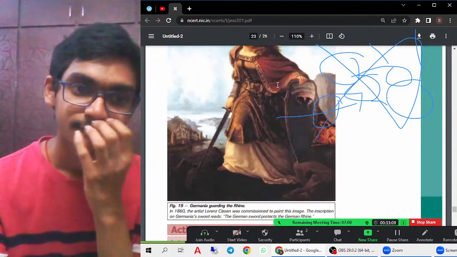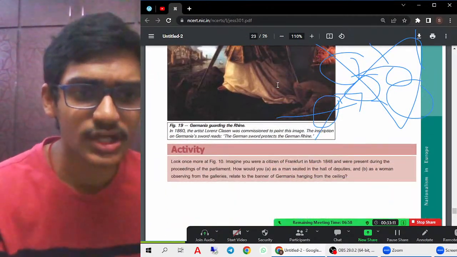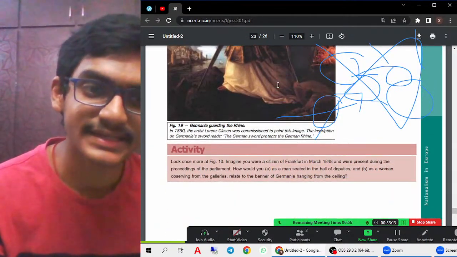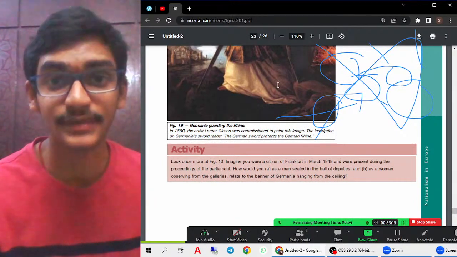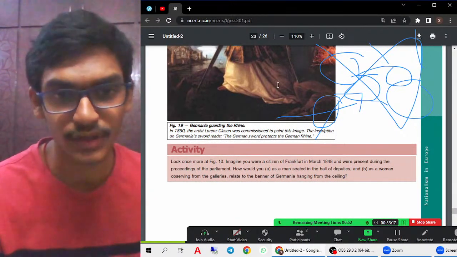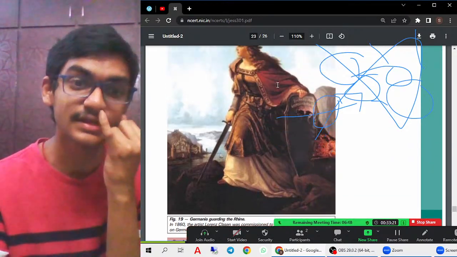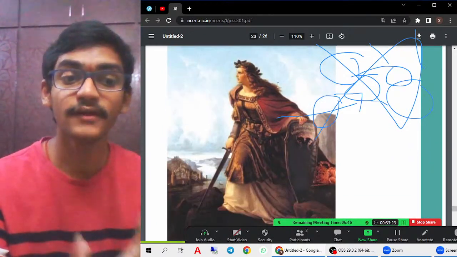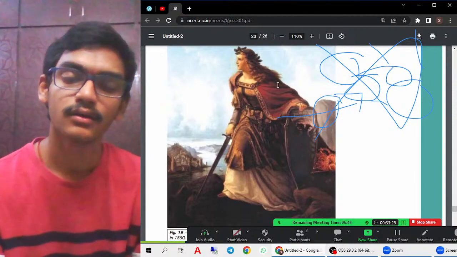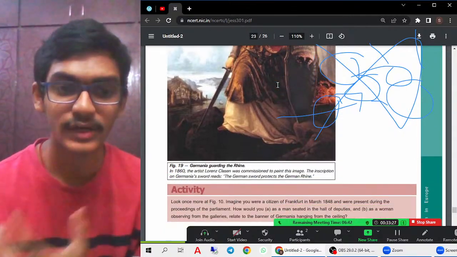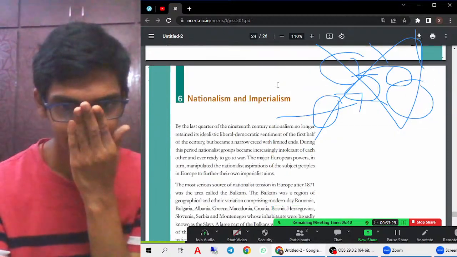This one also shows Germany guarding the Rhine. In 1816, the artist Lawrence Clasen was commissioned to paint this image. The inscription shows that Germany's sword protects the German Rhine. The German Rhine is nothing but German land. So Germany will help in protecting the country also. That is what we can mainly see.